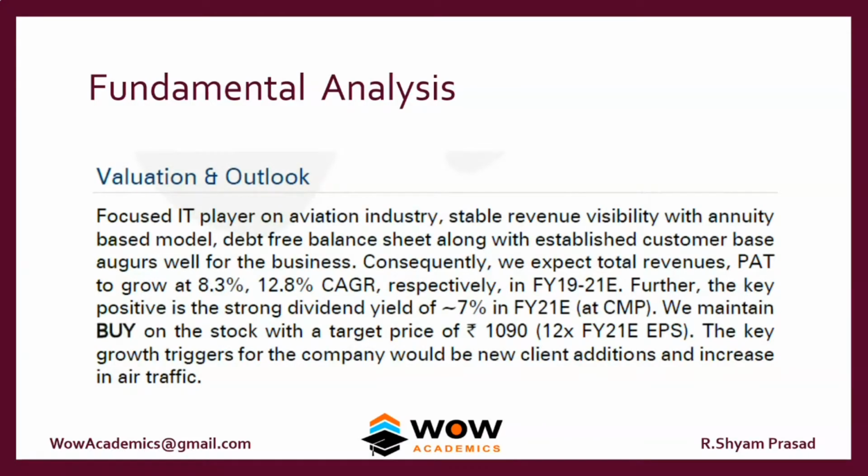This is a brokerage's report regarding a company. They suggest that we buy the company's share, and they say it is based on 12 times PE into the financial year 21 estimated EPS. When you multiply the PE by the EPS, you get the intrinsic value of the company, which comes to 1090.